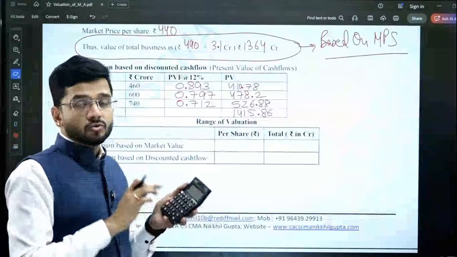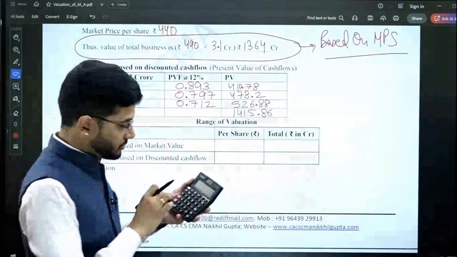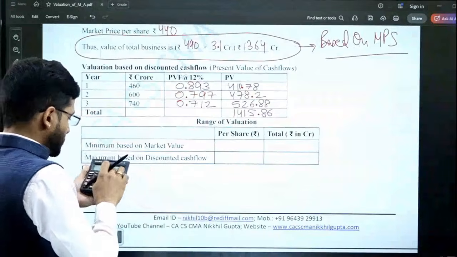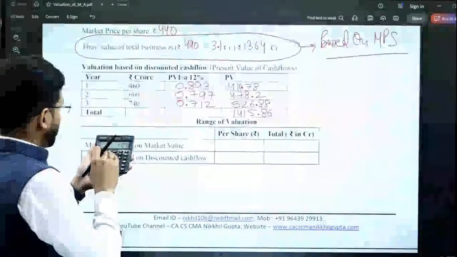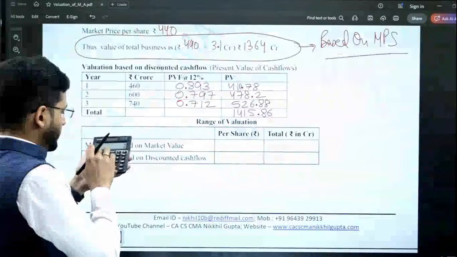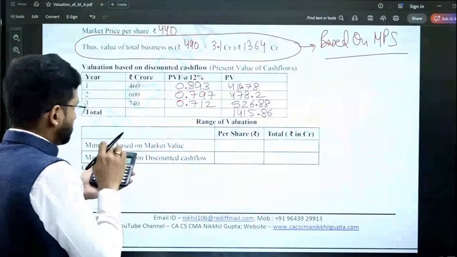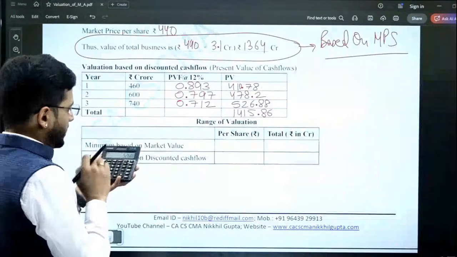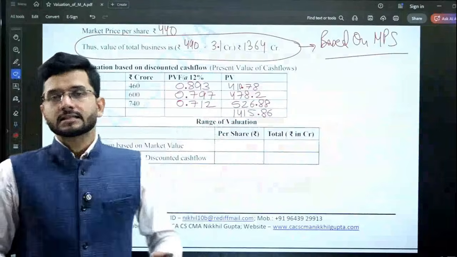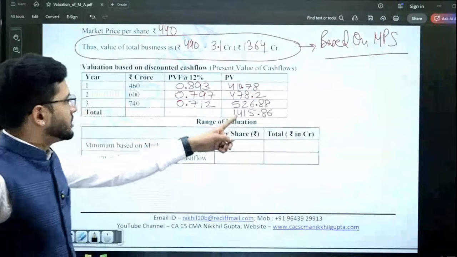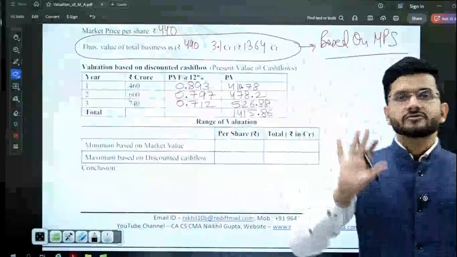So please understand how to use M plus and MRC in the examination. That's going to be really important for you. So 460 into 0.893, M plus, 410.78. And 600 multiplied by 0.797, M plus, 478.2. Then 740 multiplied by 0.712, again M plus, 526.88. MRC, 1415.86. This is the value based on discounted cash flow. This is the value of Soham Limited based on discounted cash flow.